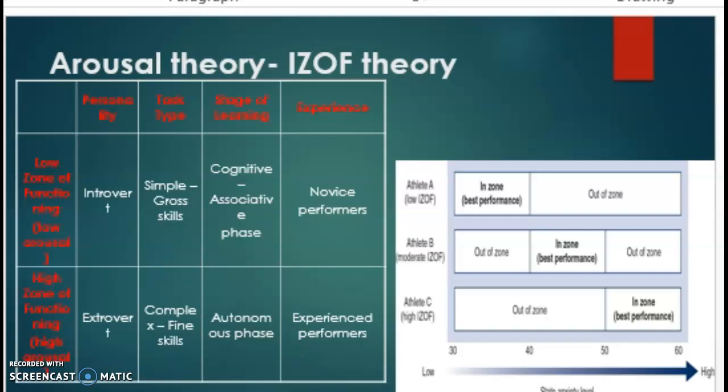This would, according to this theory, show an increase in performance, as working in this zone would mean working within optimum levels of arousal, which, as we know, is where performance is best. Therefore, in terms of this theory, Nick would have to lower his levels of anxiety that we know is currently high in order to play within this zone and overall increase performance.